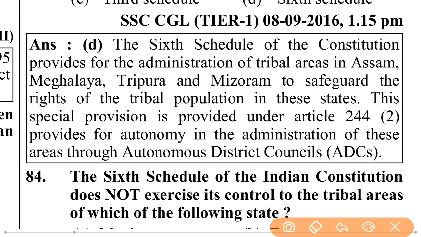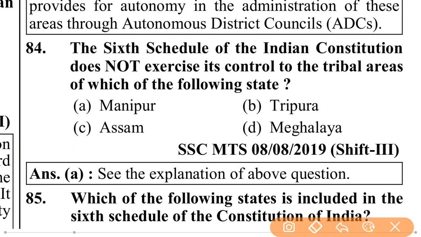The Sixth Schedule of the Constitution provides for the administration of tribal areas in Assam, Meghalaya, Tripura and Mizoram to safeguard the rights of the tribal population in these states. This special provision under Article 244(2) provides for autonomy in the administration of these areas through Autonomous District Councils (ADC).